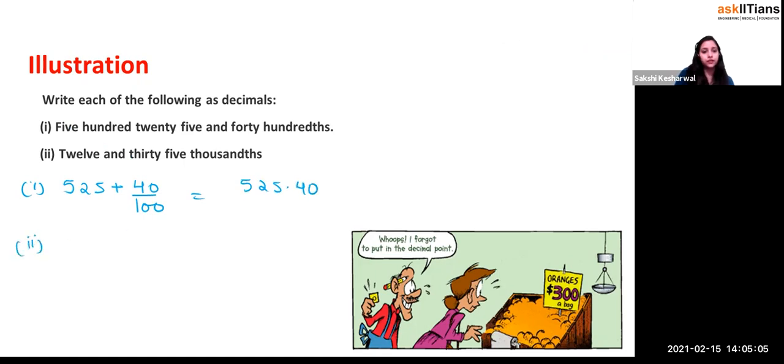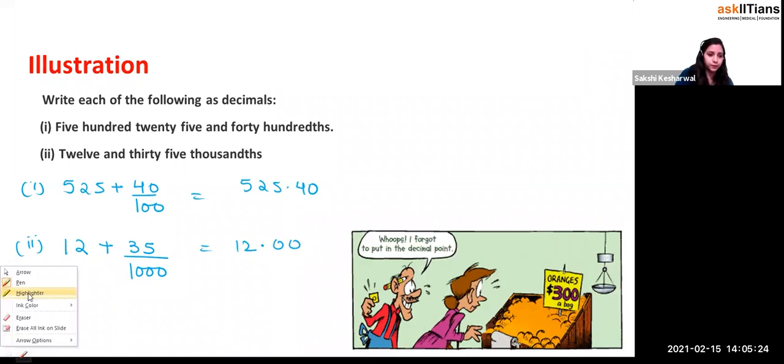Now coming to the second, 12 and 35 thousandths, right? So 35 thousandths means over 1000. So can I write this as 12.005? This will be only 12.035.